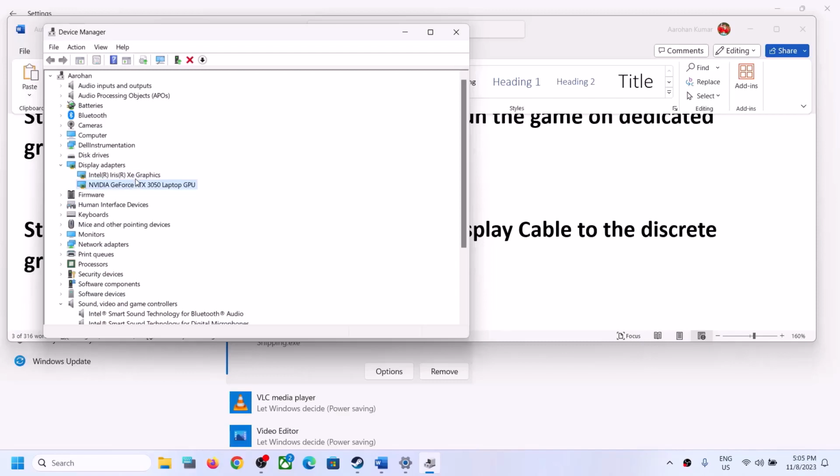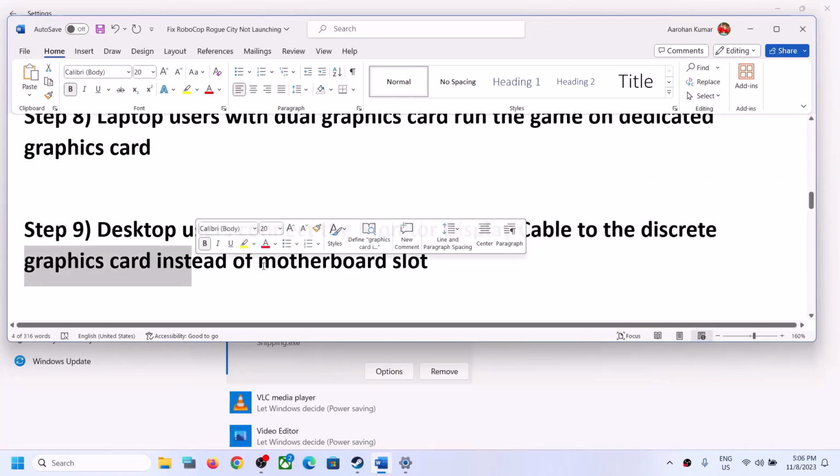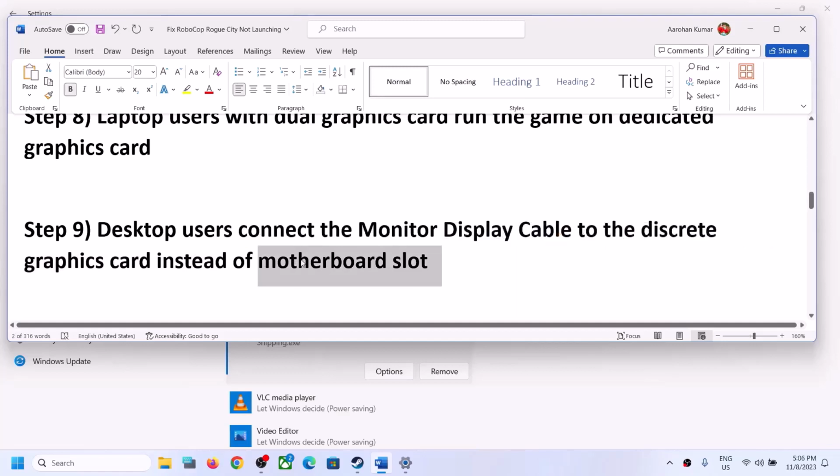So if your computer has a dual graphic card, make sure that you connect the display cable of the monitor to the discrete graphic card. So maybe in the front or back you will find a graphic card slot. You can connect the display cable to the graphic card slot instead of motherboard slot, and then launch the game.